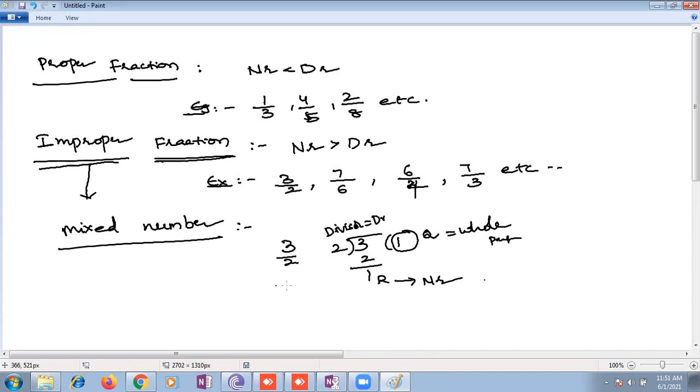So now we express the quotient, the whole part, first, then the remainder over the divisor. This way we can convert to the same number as a mixed number. If you want to convert to improper fractions, you can. How are you supposed to do it? Denominator is multiplied with the whole number, and the whole number is added with the numerator.